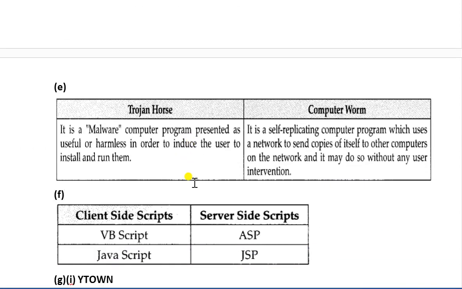Now E part, Trojan horse and the worm. Trojan horse is a malware computer program presented as useful or harmless in order to induce the user to install or run it. Computer worm is a replicating program which uses a network to send copies of itself to other computers on the network, and it may do so without any user intervention.